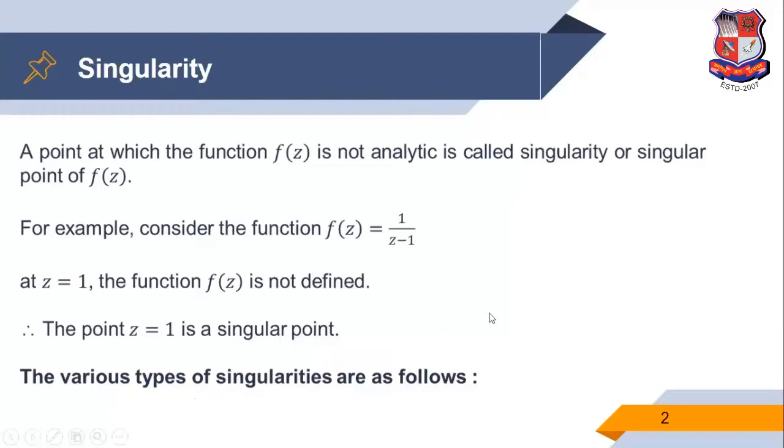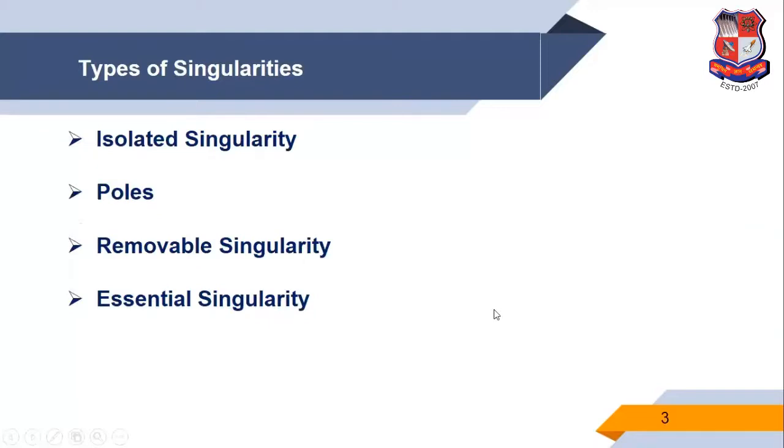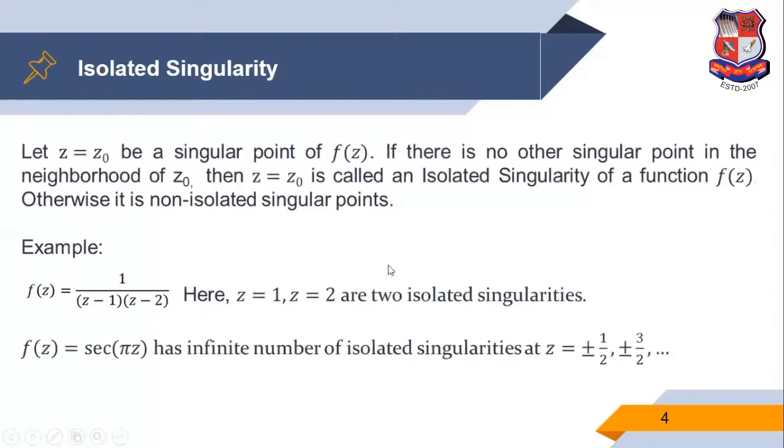The various types of the singularity are as follows: isolated singularity, poles, removable singularity, essential singularity. So there are different types of the singularity. Now we discuss isolated singularity. Let z is equal to z0 be a singular point of f of z.